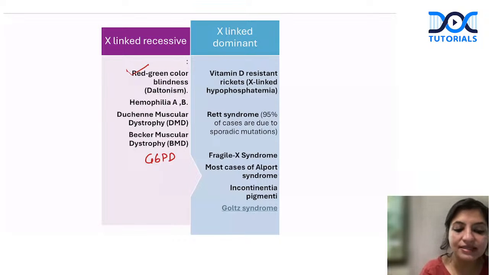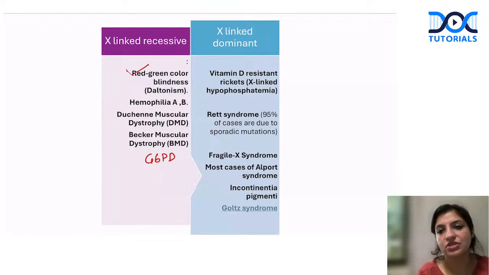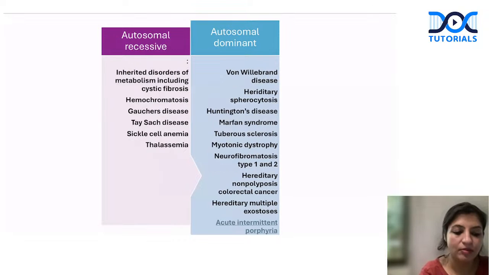Now look at the X-linked dominant ones. We have vitamin D resistant rickets. Fragile X is more X-linked dominant, but it can be X-linked recessive also. Alport syndrome, again, most commonly X-linked dominant, but it can be recessive also. Rett syndrome and incontinentia pigmenti. So these are your X-linked dominant disorders that you have to remember.